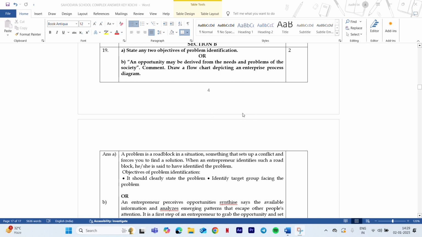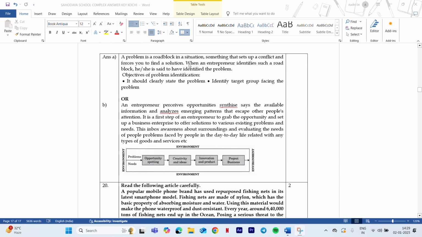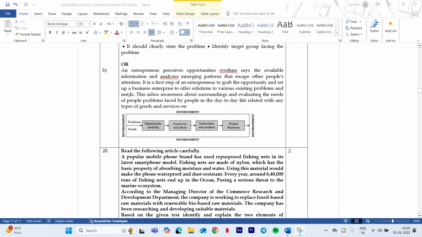Moving on to next question: opportunity is derived from what? From the needs and problems. So you need to draw a flowchart. You need to comment on this particular definition and you need to draw an enterprise process diagram. So you need to explain the particular idea, the particular statement. That statement is being explained here, and this diagram of the environment is being drawn. So these are the 1 mark for this, 1 mark for drawing. This is how you are getting marks.